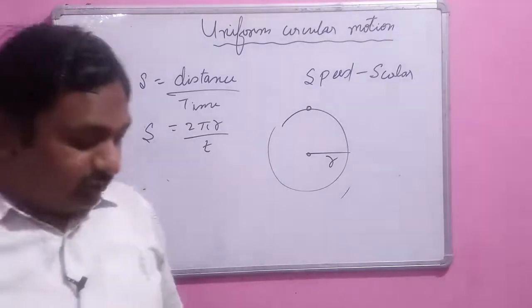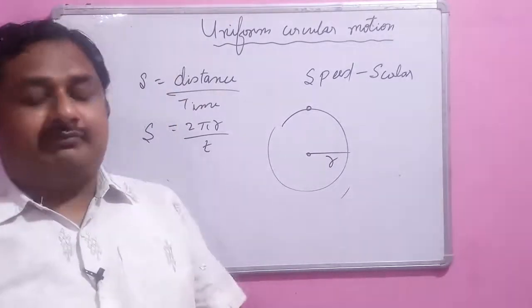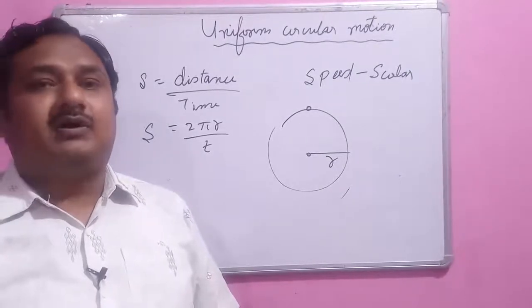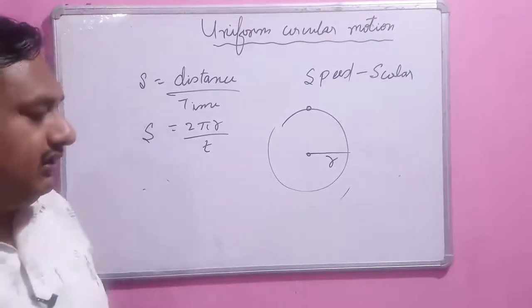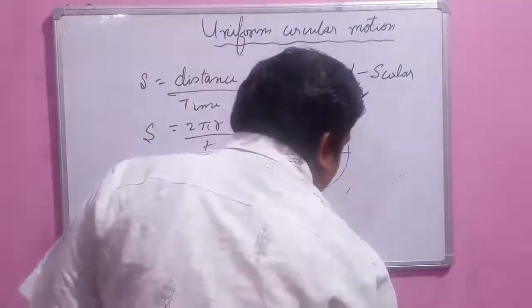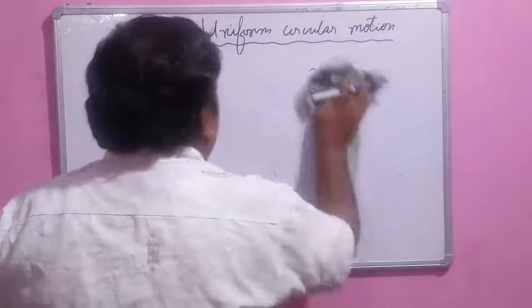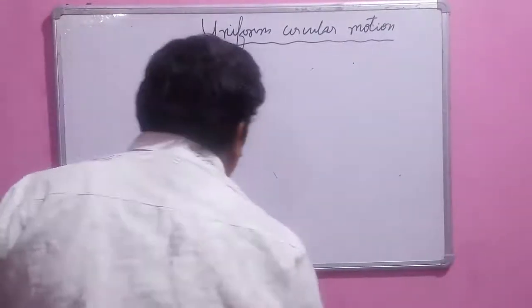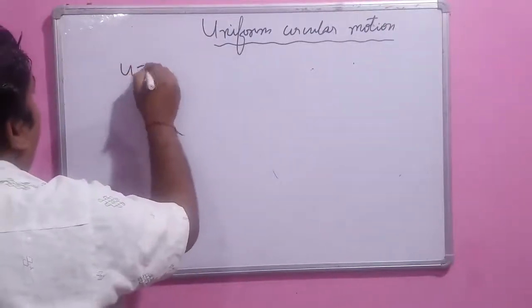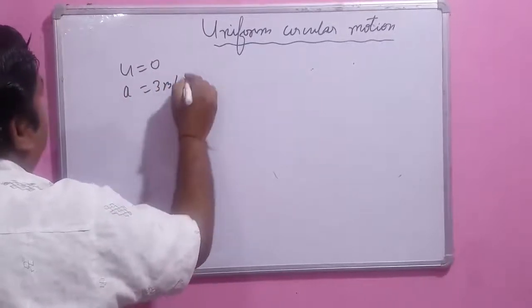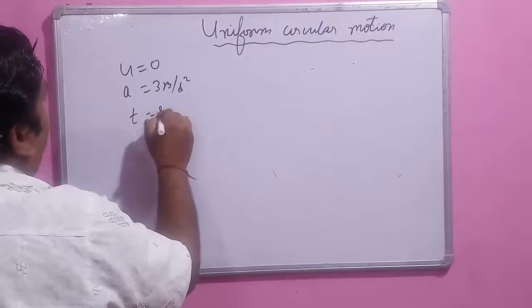We have to calculate the distance covered by the boat. Data: u equal to 0, acceleration equal to 3 meters per second square, and time equal to 8 seconds.